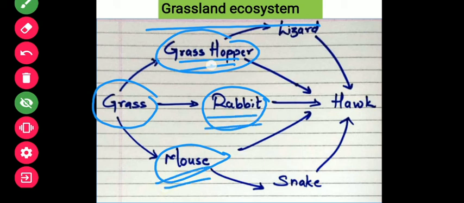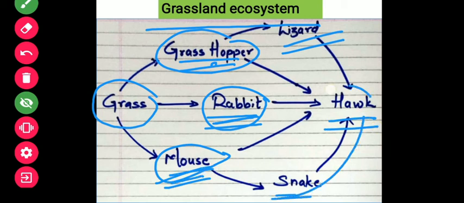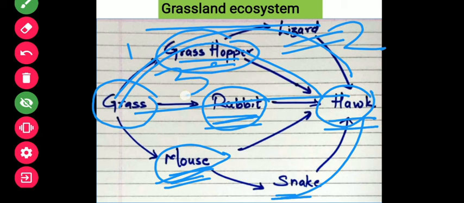But grasshopper is eaten by lizard. Rabbit is not eaten by lizard but by the hawk, and the mouse is eaten by the snake, and finally the snake is taken by the hawk. And the hawk is the final or top consumer that eats the lizard, rabbit, and even the snake. Okay, so I hope you understood that this is one chain, this is another, this is a third one, the fourth, and the fifth.